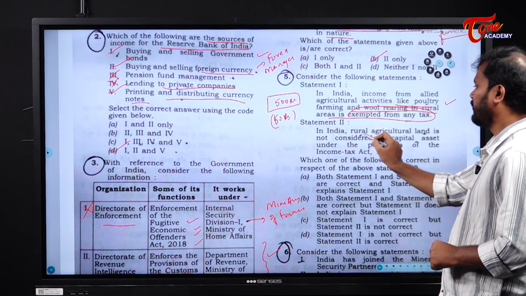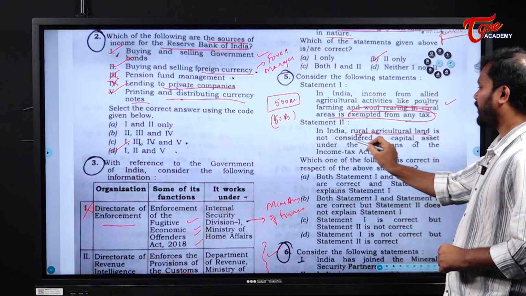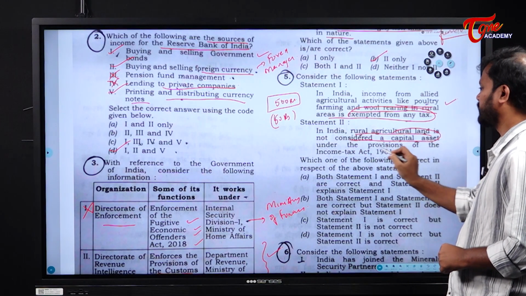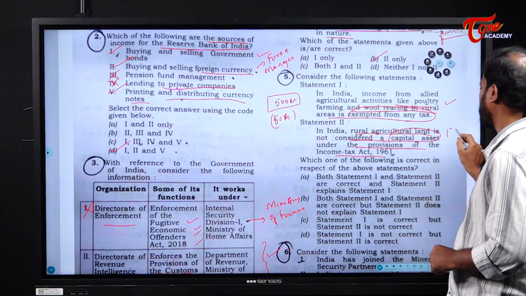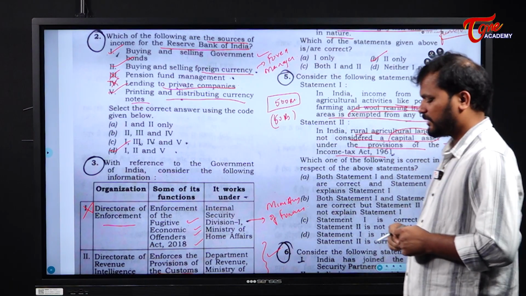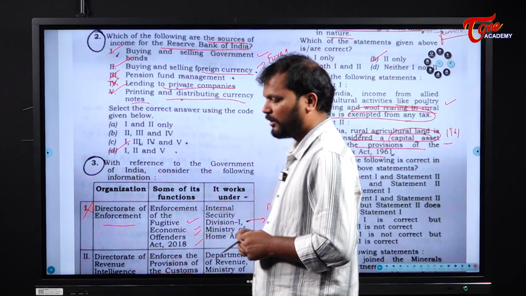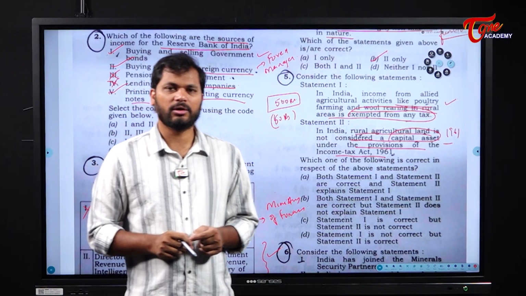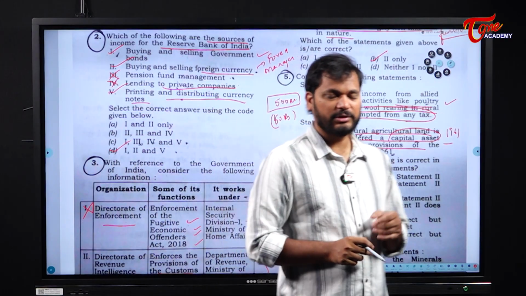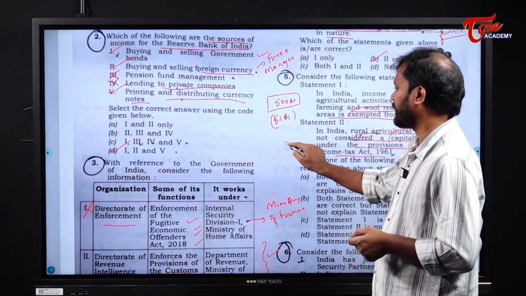Next, in India, rural agricultural land is not considered as a capital asset under the provisions of the Income Tax Act of 1961. First of all, one thing that you need to understand is that when you consider a particular property as a capital asset, the tax that you pay when you sell that property is the capital gains tax.